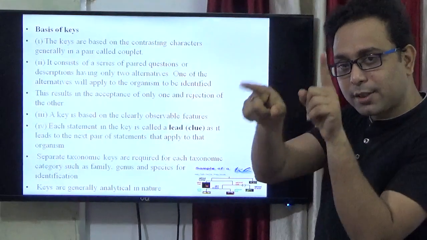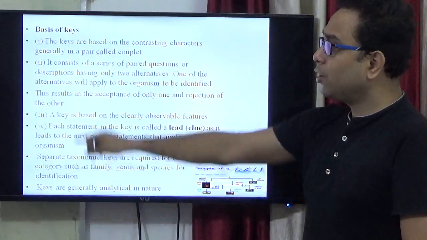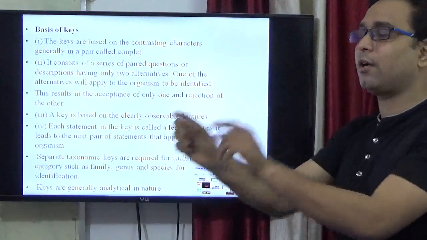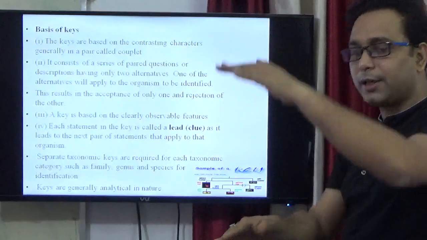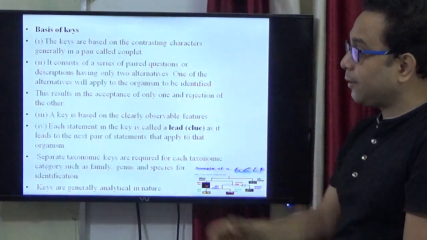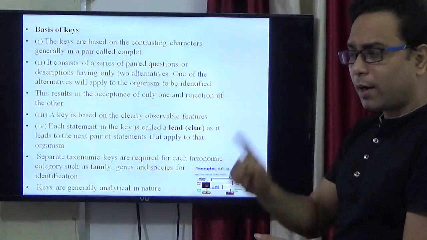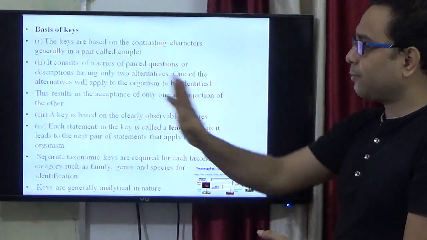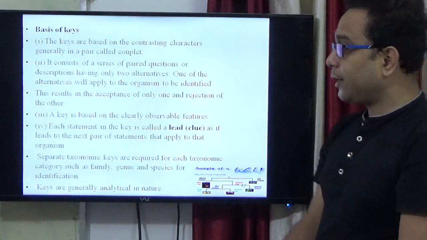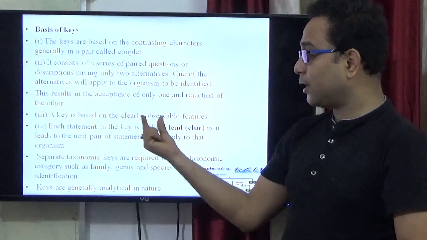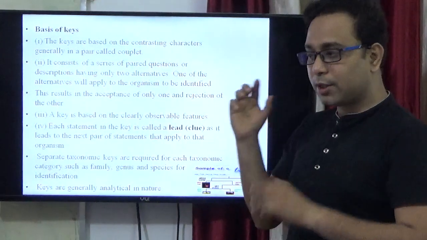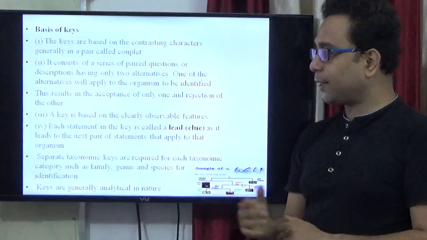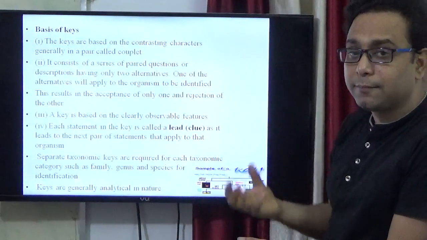It is a contrasting character, right? So it consists of a series of paired questions. Each has only one question, like they have a tail or not. This type of series of questions is there in the key. Always one option is correct and reliable, and the other is ultimately rejected. So in a key, ultimately, it is based on clearly observable features which you observe externally. That is the basis of the key.